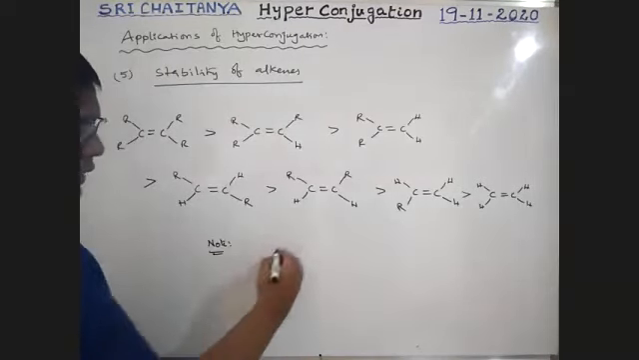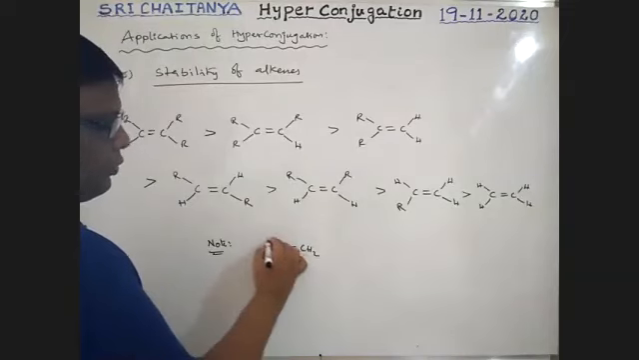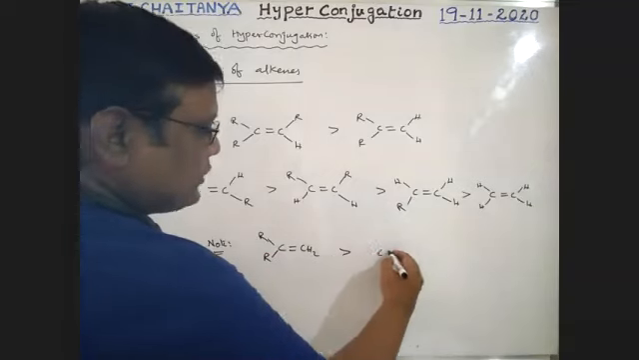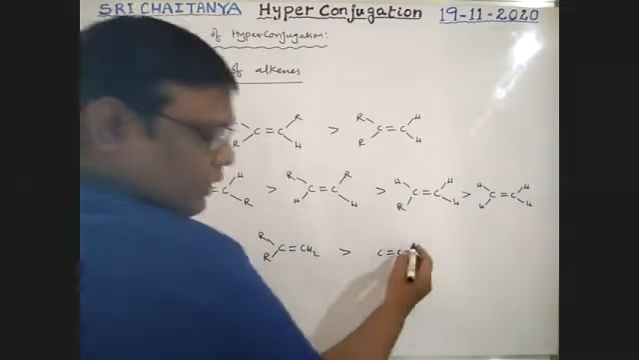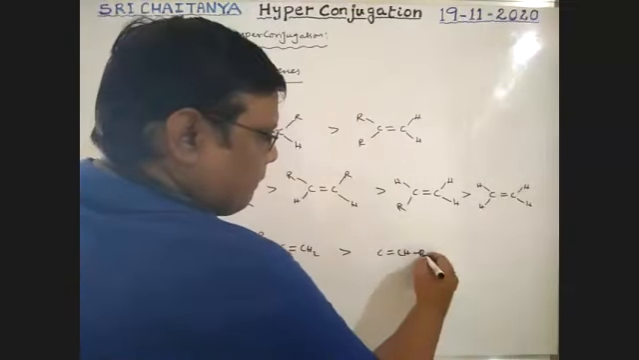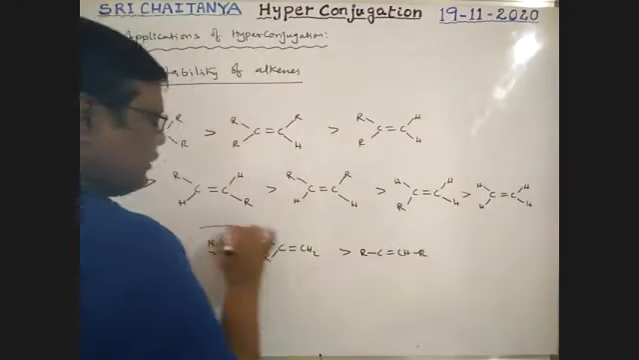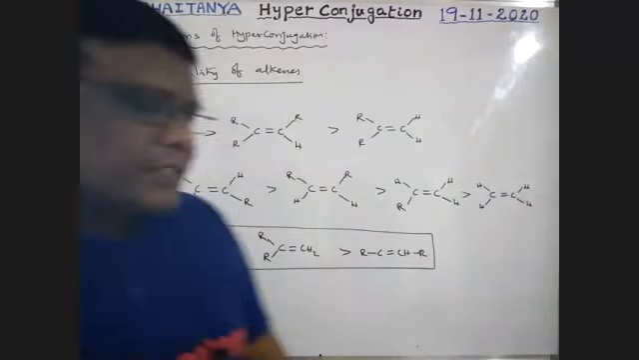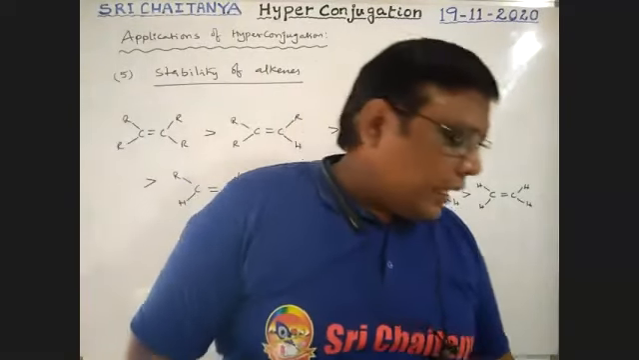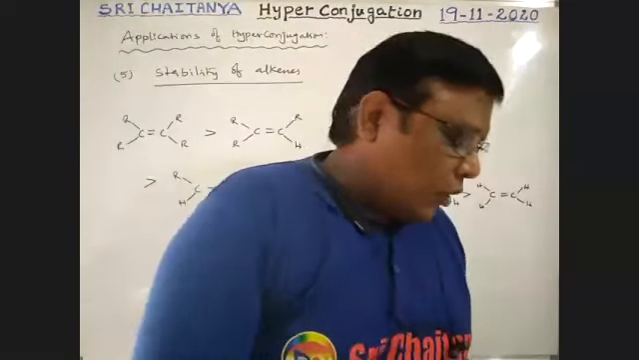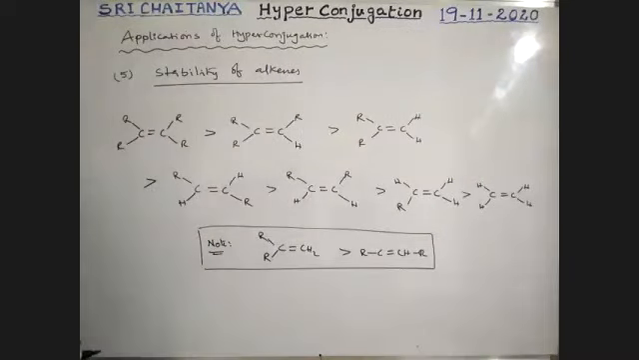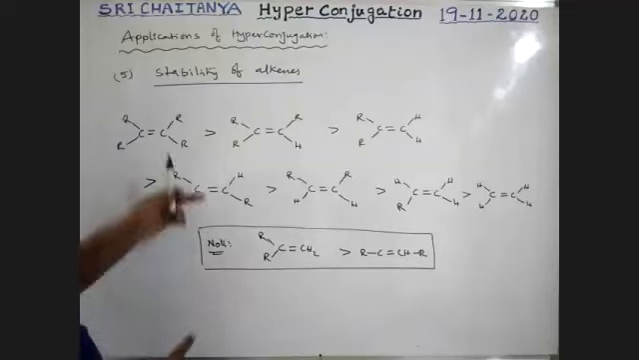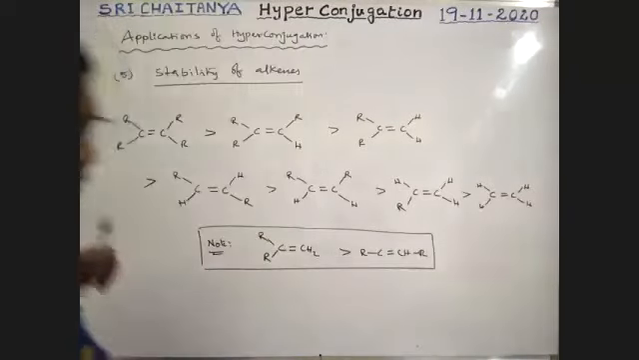Here, very, very important: C double bond CH2 with two alkyl groups is more stable than C double bond C with one alkyl group each. How is this, sir? Because of heat of combustion and heat of hydrogenation values. Explain this concept, boys. Now I'm explaining heat of hydrogenation for this concept.